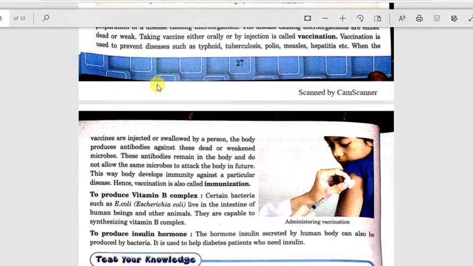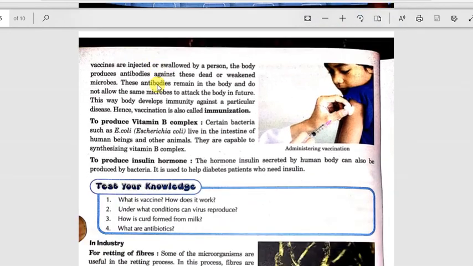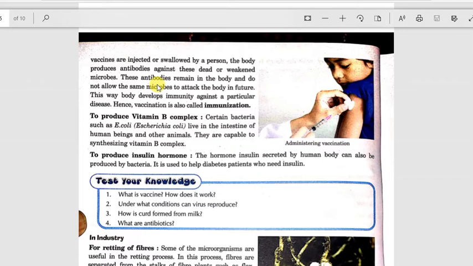When the vaccine is injected or swallowed by a person, the body produces antibodies against the dead or weakened microbes. See here, a vaccine is being administered to a person. Once a vaccine is administered, our body reacts to this vaccine. It starts producing antibodies against these dead or weakened microbes.